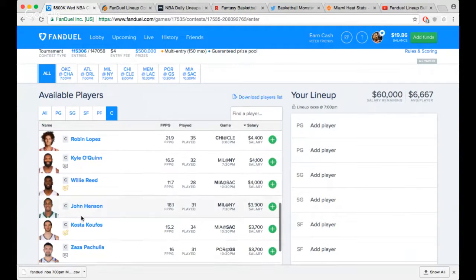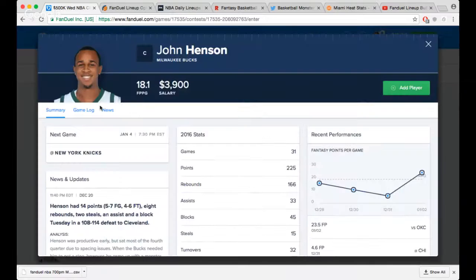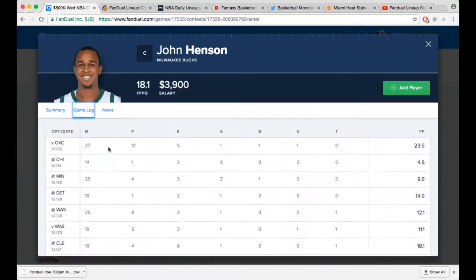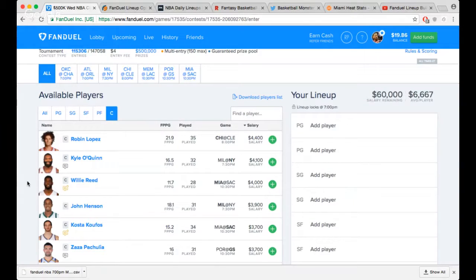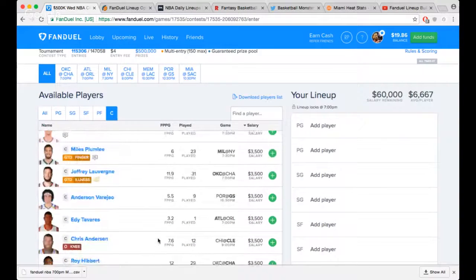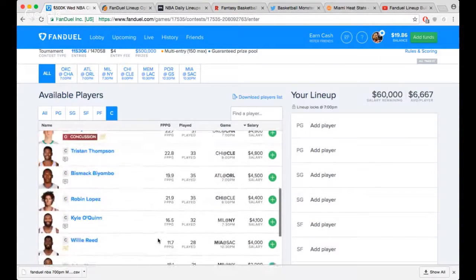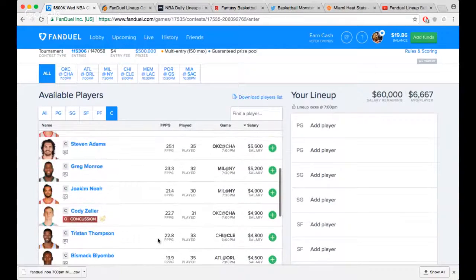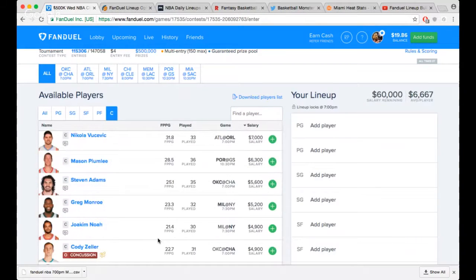Maybe John Henson. Dude's been playing 24 minutes, and the Knicks suck. So I always pick on the Knicks. This could be a game where he scores 24. Of course, you wouldn't play him in cash, but I like him a bit. And then Noah under 5K is gonna give you around the same amount as Steven Adams.